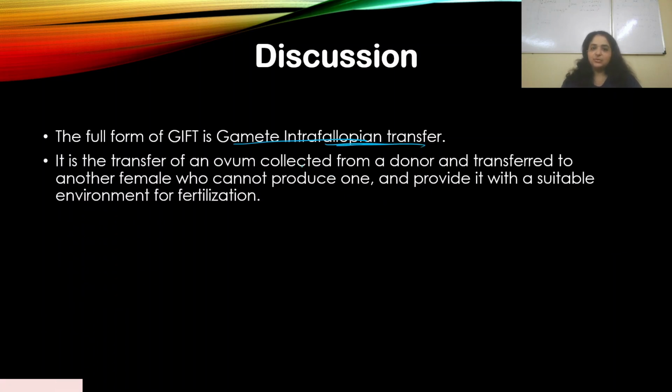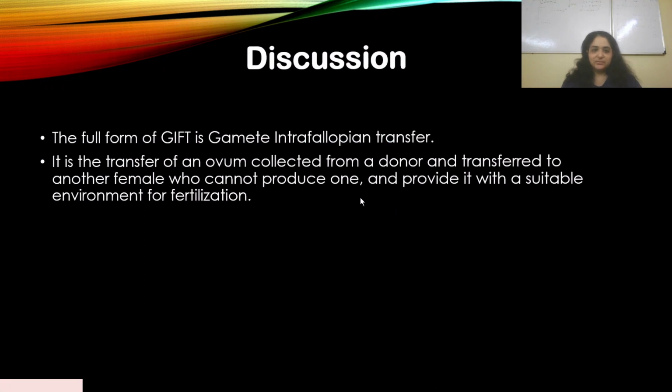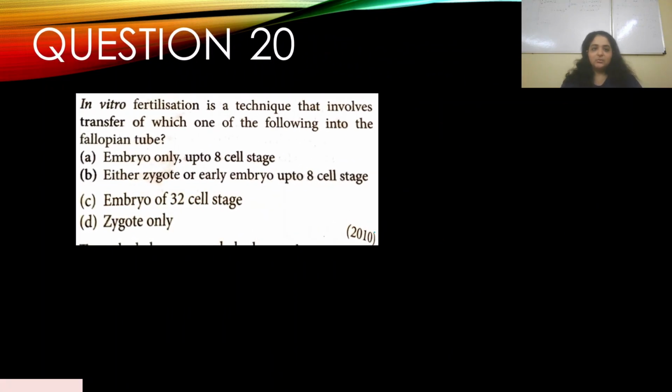It is a transfer of an ovum collected from a donor and transferred to another female who cannot produce one, and provided with a suitable environment for fertilization. All right, so this is it for GIFT. Let's move on. Question number 20.